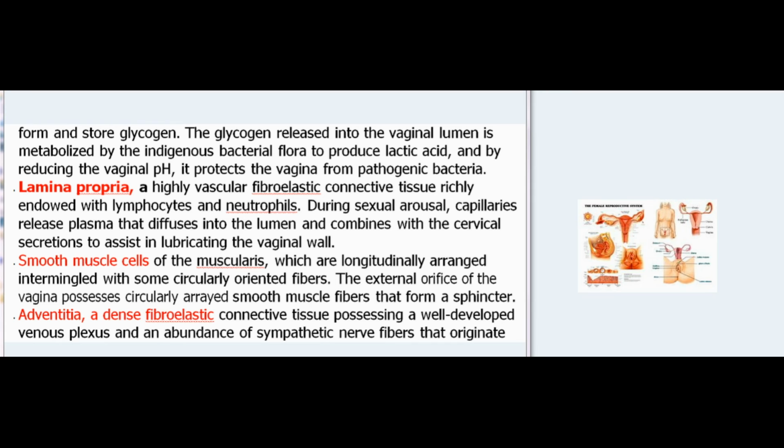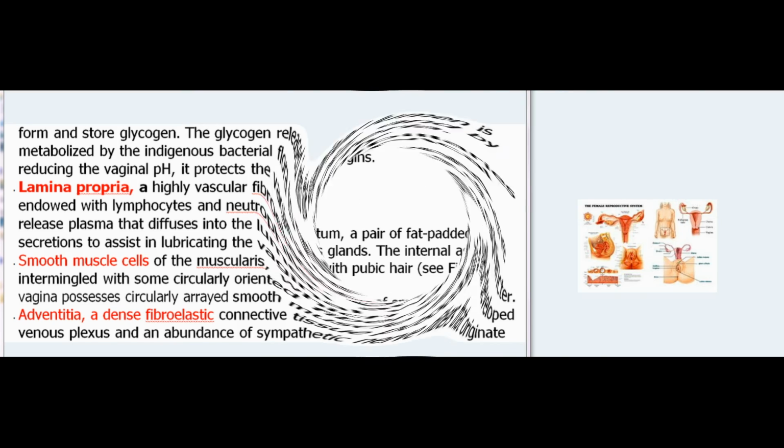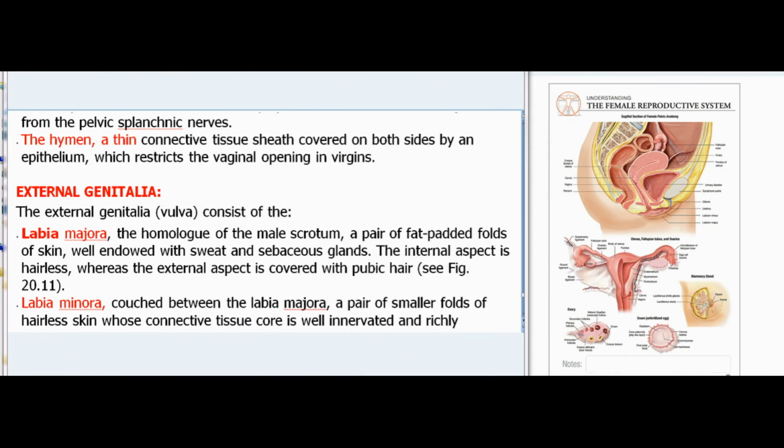Adventitia, a dense fibroelastic connective tissue possessing a well-developed venous plexus and an abundance of sympathetic nerve fibers that originate from the pelvic splanchnic nerves. The hymen, a thin connective tissue sheath covered on both sides by an epithelium, which restricts the vaginal opening in virgins. External genitalia: the external genitalia, vulva, consist of the labia majora, the homologue of the male scrotum, a pair